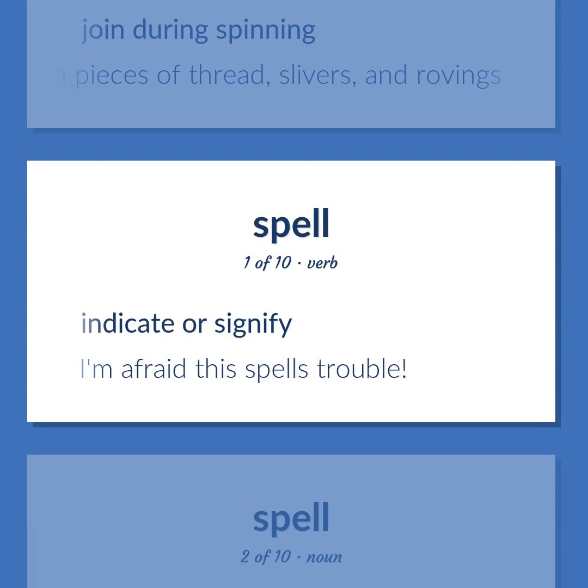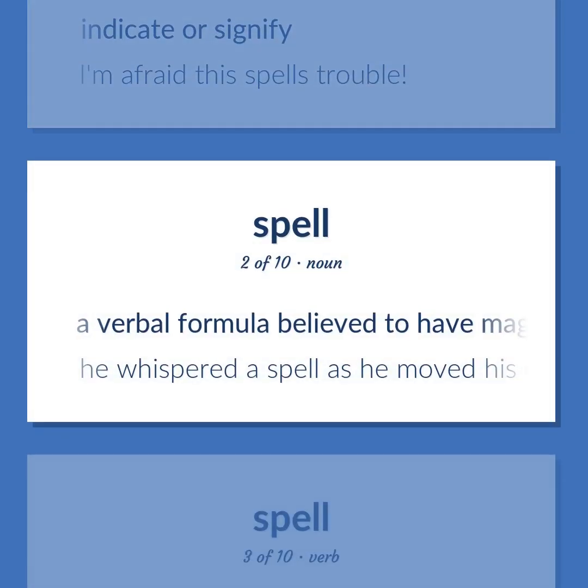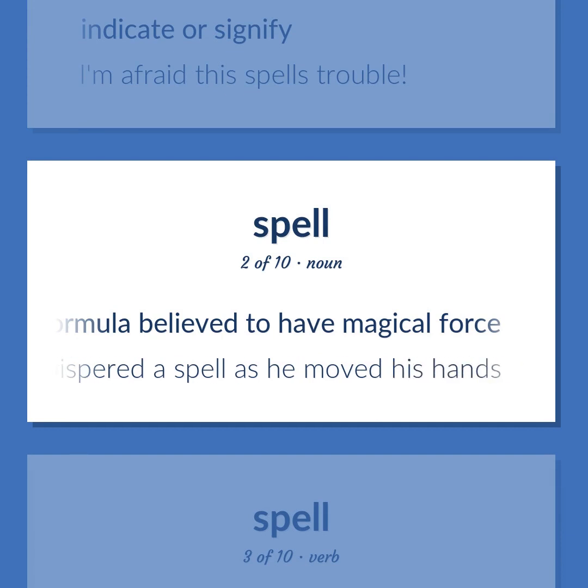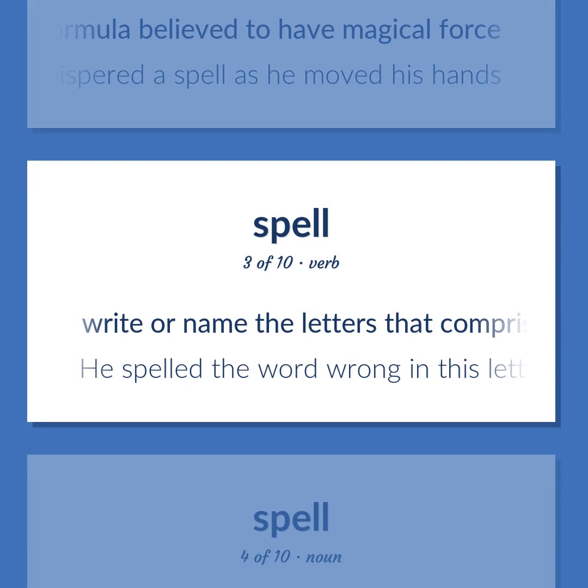Indicate or signify. I'm afraid this spells trouble. A verbal formula believed to have magical force. He whispered a spell as he moved his hands. Write or name the letters that comprise the conventionally accepted form of a word or part of a word. He spelled the word wrong in this letter.